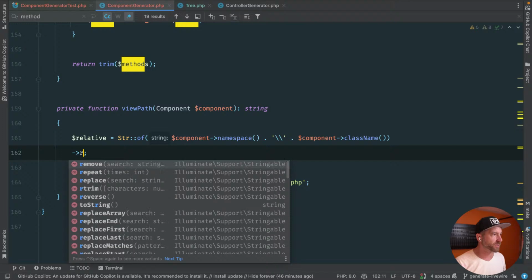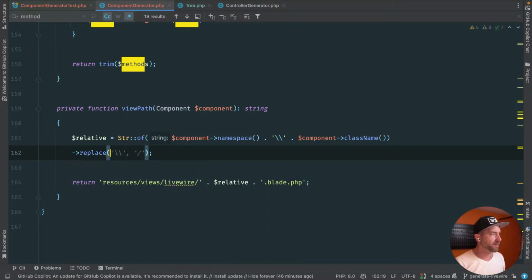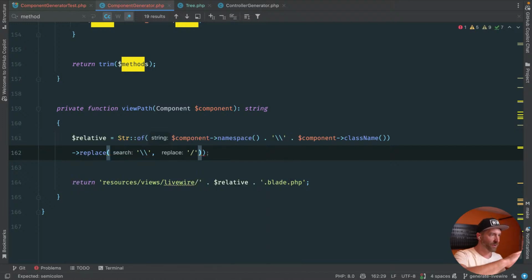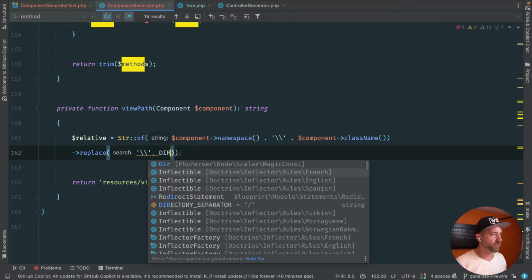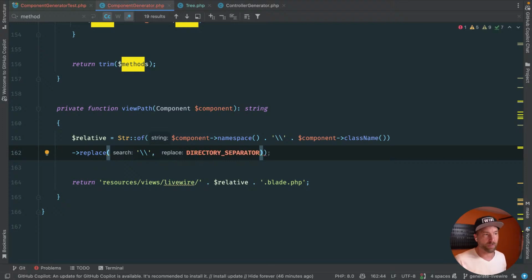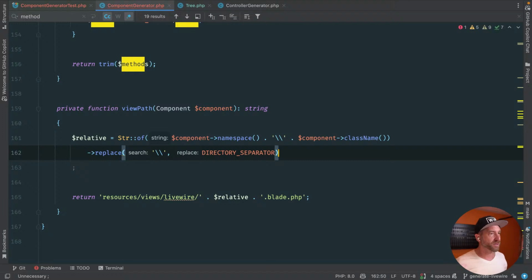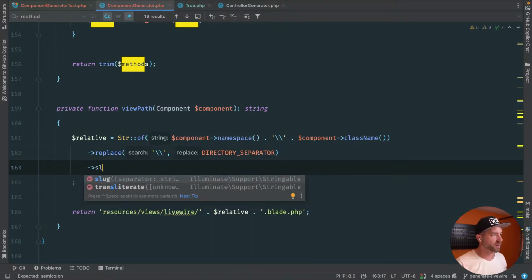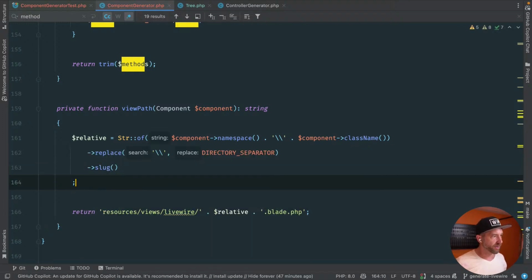First things first, we need to replace our characters. I think we use directory separator here, because you might be running this on Windows. So let's fix that and replace it. Then we're going to slugify that, I believe, and then get its value. That's going to be its relative class name, or its relative path, if you will. And then we're going to output that.